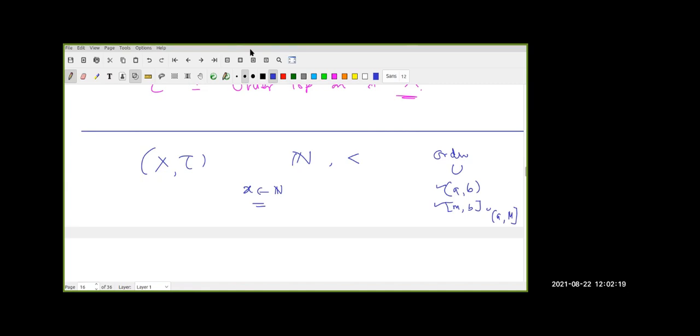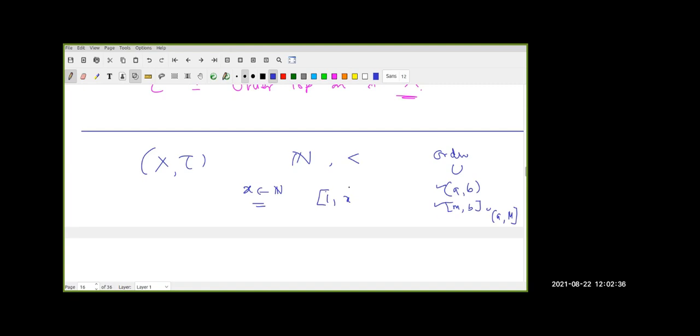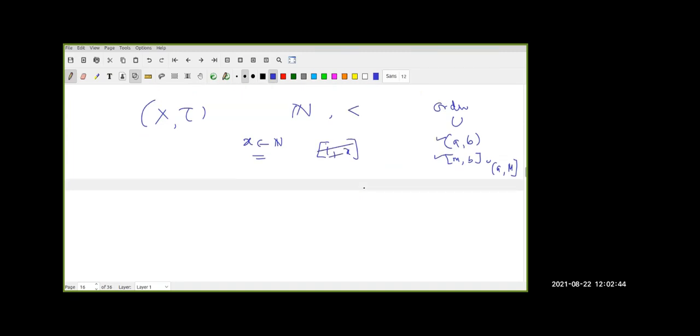[1, x]. And this x is also closed or open? It's closed. Then why should this be open? Because x is there. So open (1, x] closed.